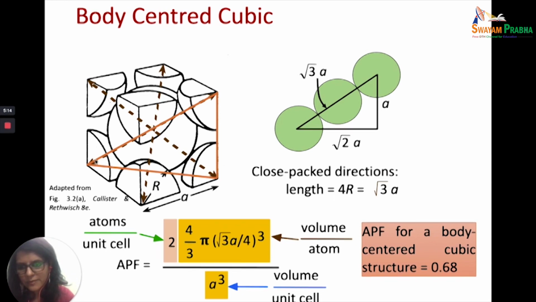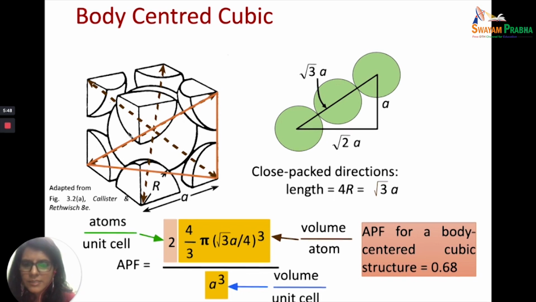This face diagonal is the hypotenuse of this right angle triangle, where the base and the perpendicular are both equal to a, and the hypotenuse therefore will be equal to root 2a. So this face diagonal is equal to root 2a because this is equal to a and this is equal to a.